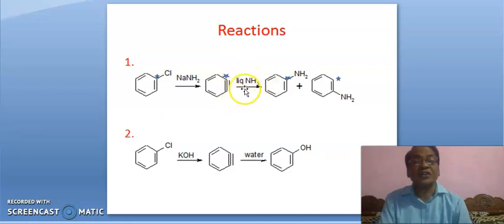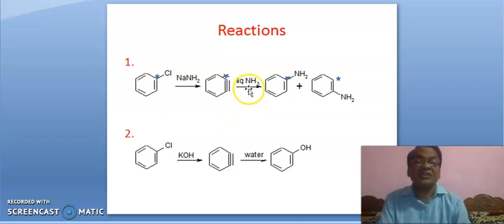If you don't take any solvent or any other reagent except amide, then the reaction will stop here, and further, as it is reactive, it will dimerize. We will see this reaction later on in the present lecture.